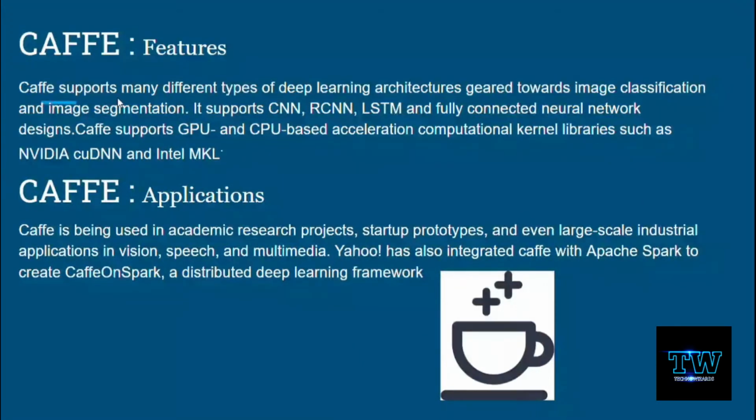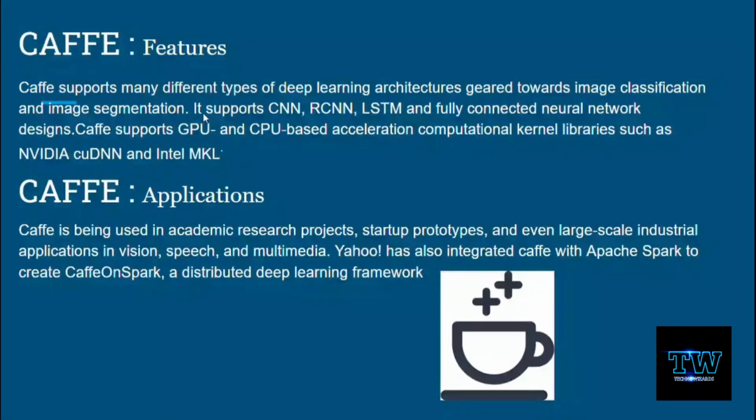Caffe supports many different types of deep learning architecture geared towards image classification and image segmentation. It supports CNN, RCNN, LSTM and fully connected neural network designs. Caffe supports GPU and CPU based acceleration computational kernel libraries such as NVIDIA cuDNN and Intel MKL.